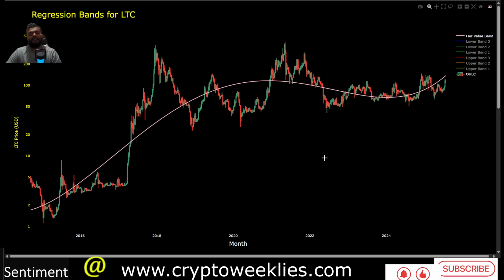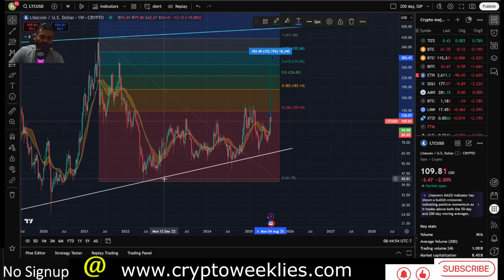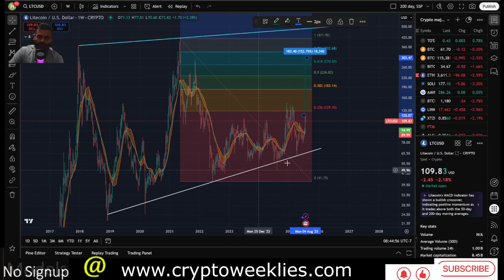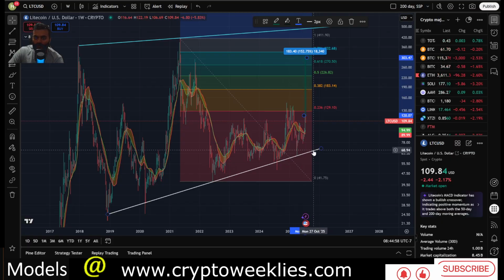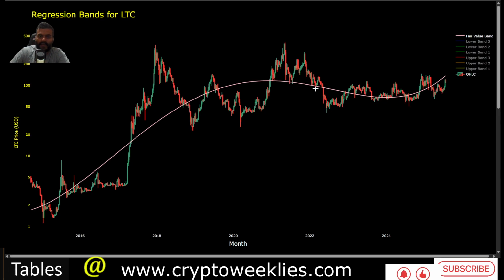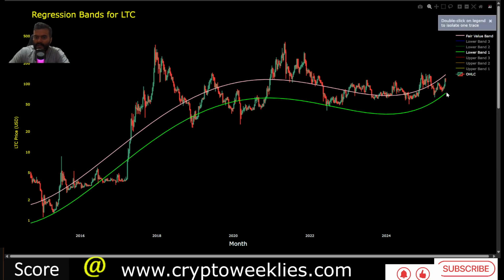In terms of the regression based fair value for Litecoin, the polynomial regression model says that $137 would be the fair value for Litecoin. If you were to follow the ascending white line, the series of higher lows that Litecoin has been making right now, that support is coming in at around $67-68, which is slightly lower than the fair value. That is where the 1 standard deviation residual is drawn as a residual to the fair value.